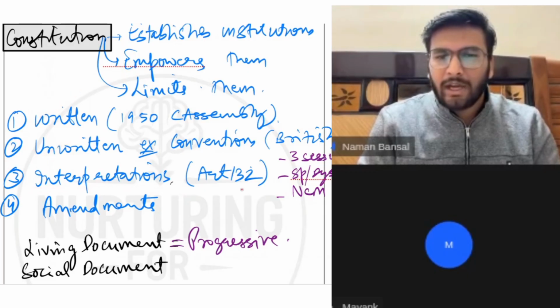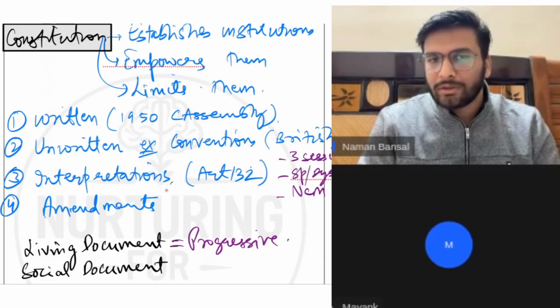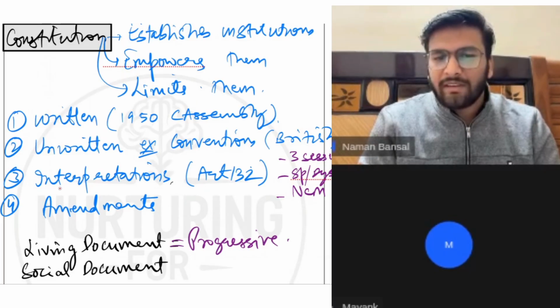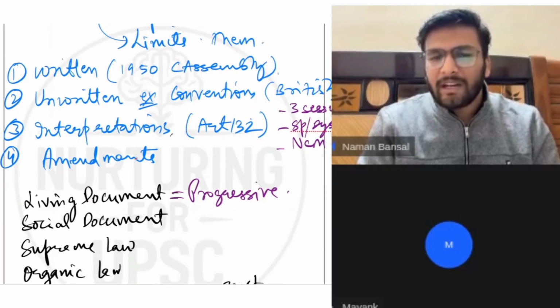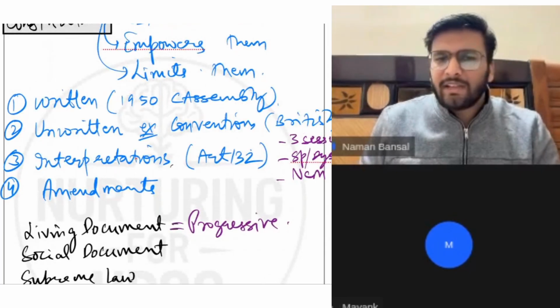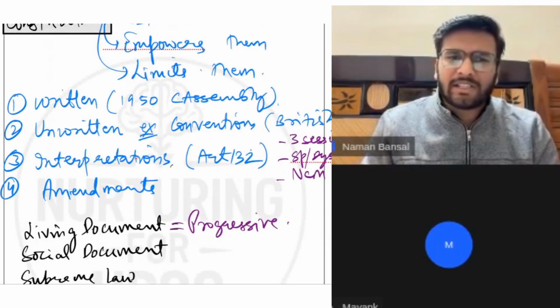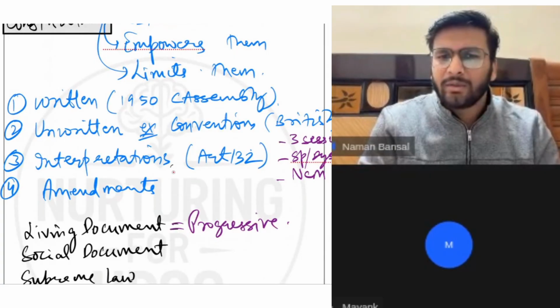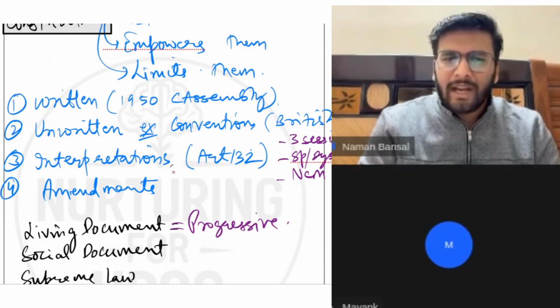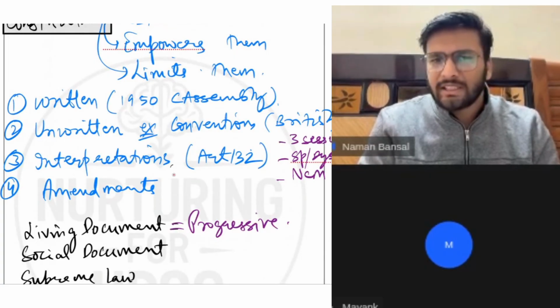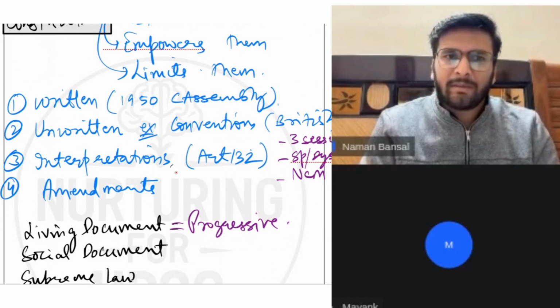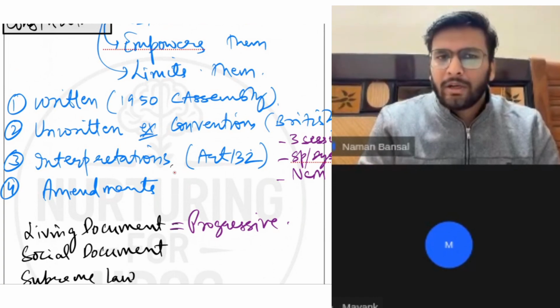Interpretations means that as per Article 132, the Supreme Court has the supreme power to interpret the constitution, and those interpretations are very progressive in nature. For example, under Article 21, in the Olga Tellis case, they gave the right to livelihood. And then various interpretations have been given: right to speedy trial, right to sleep, right to privacy, etc. More progressive and more liberal interpretations have been given to our constitution.